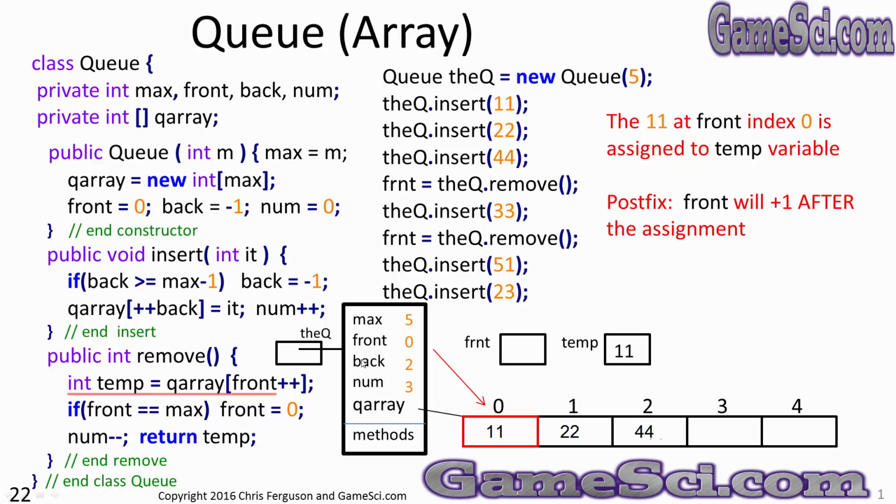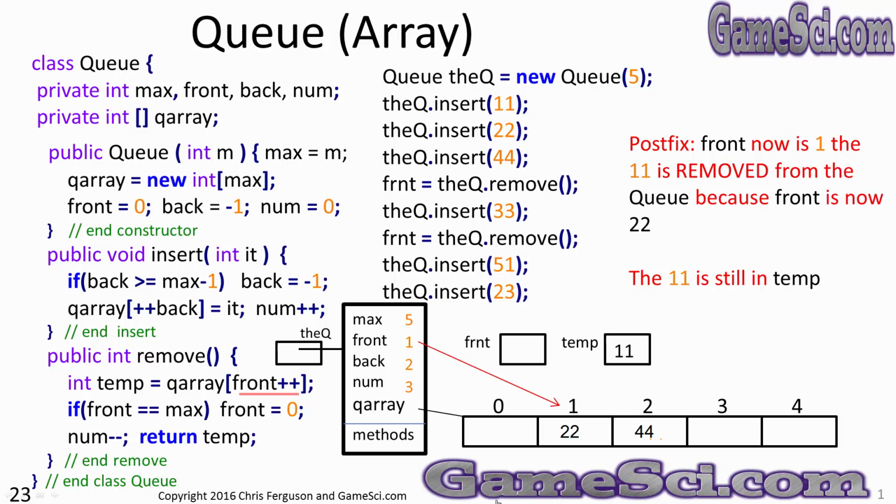Notice the postfix notation. Look where the red line ended. I'm not going to do the ++ yet. The postfix notation says the +1 will occur after the assignment. So after the 11 is transferred, then we'll add 1 to front. Front just moved to position 1. When front moves to position 1, that essentially removes the 11. 11 is no longer the front of the queue, 22 is.